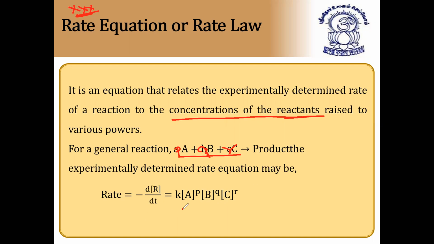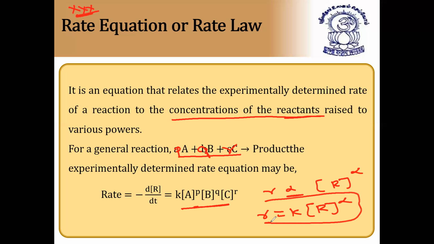Then you'll get the answer correctly. So for this reaction, this is the rate equation. Rate is proportional to the concentration of reactants raised to their stoichiometric powers. And for removing proportionality, we have to use a constant. That's why rate is equal to k into the concentration of reactants raised to their stoichiometric powers.